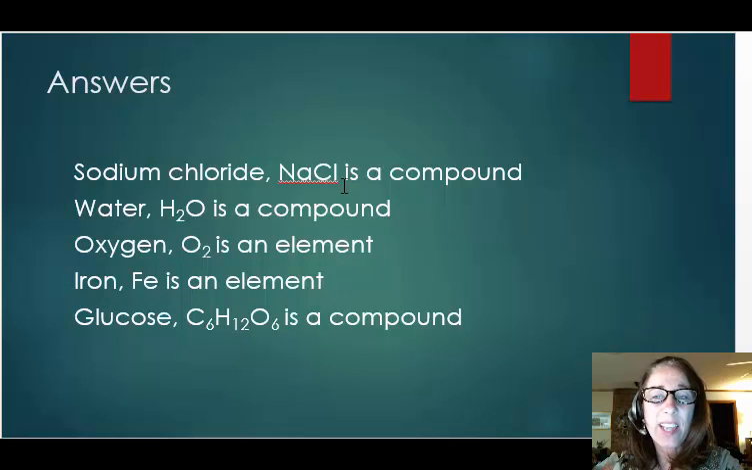Sodium chloride, NaCl, is made up of two elements, sodium and chlorine, in a 1-to-1 ratio. Thus it is a compound. Water, H2O, is made up of two elements, two hydrogen atoms and one oxygen atom, so it is a compound. Oxygen, O2, only has one element, so it's an element. Iron, Fe, is an element. And a molecule of glucose is made of 6 carbon atoms, 12 hydrogen atoms, and 6 oxygen atoms. Glucose is a compound.